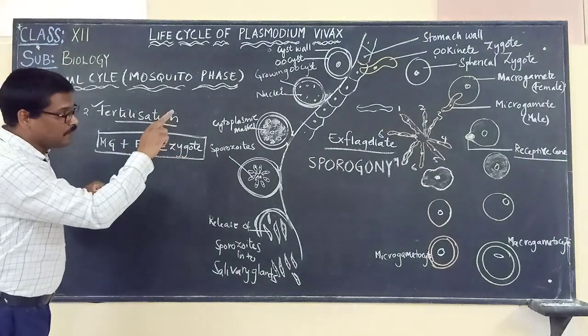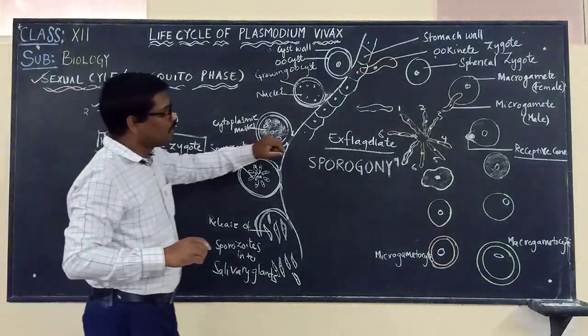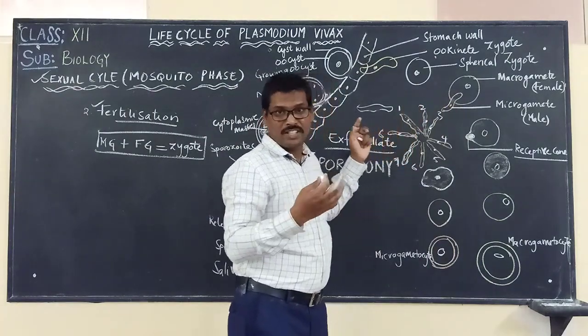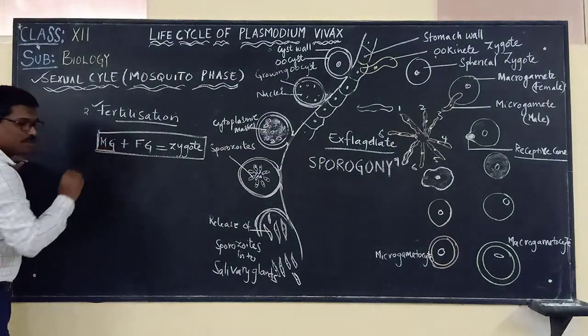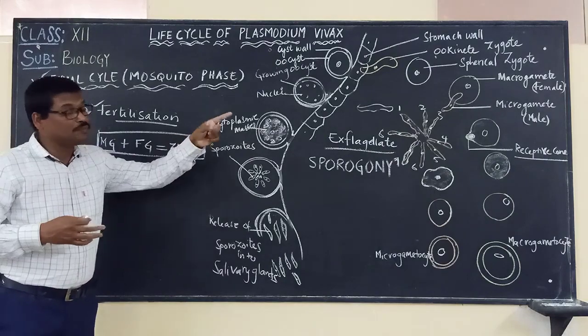If you are seeing it clearly, we should try to understand how this is changing. Here the male gamete is different from the female gamete.